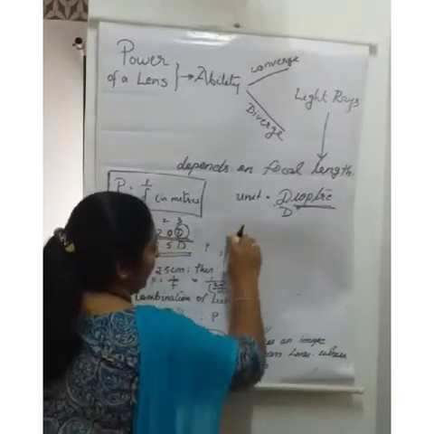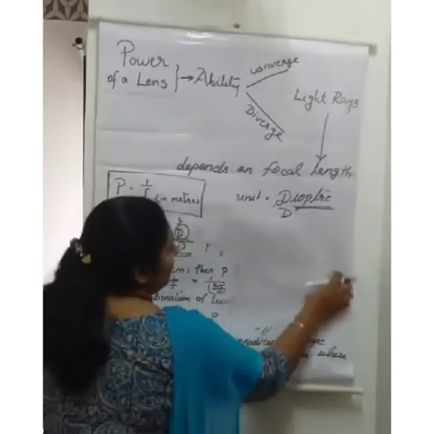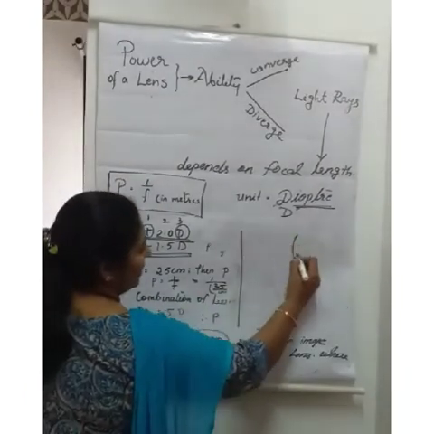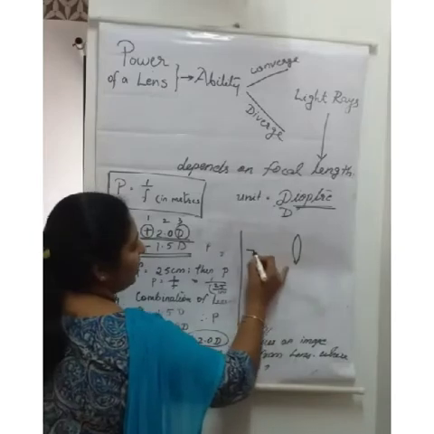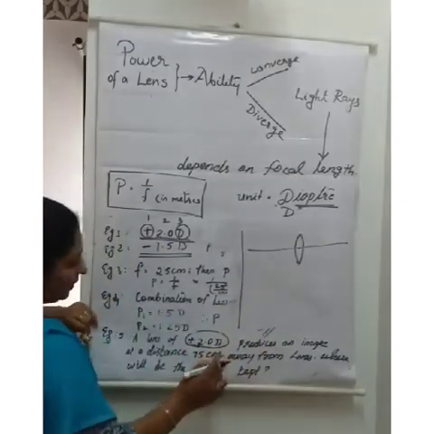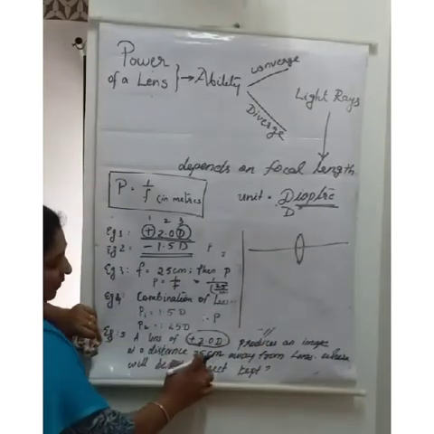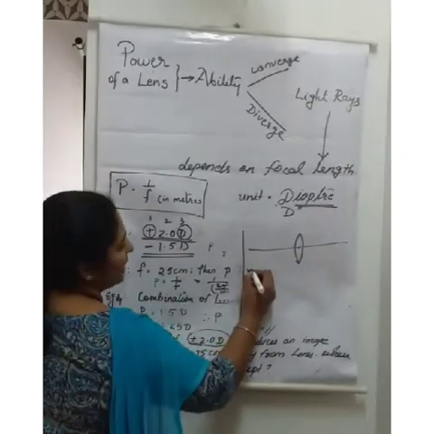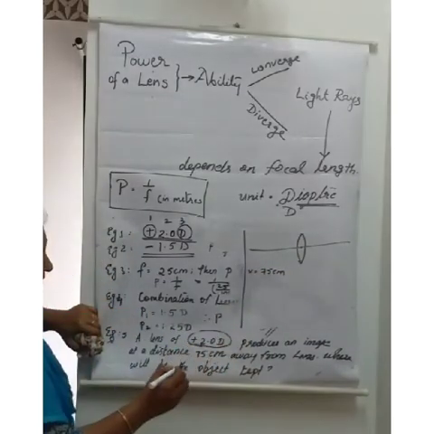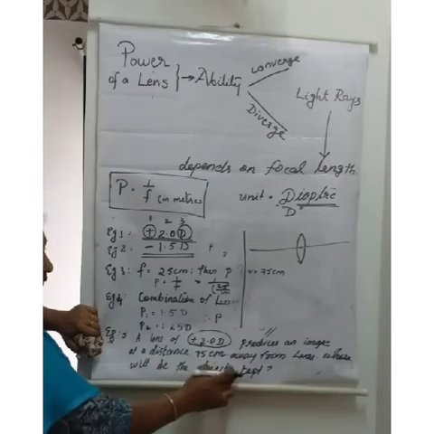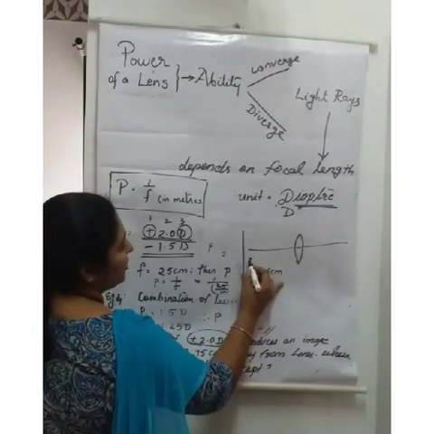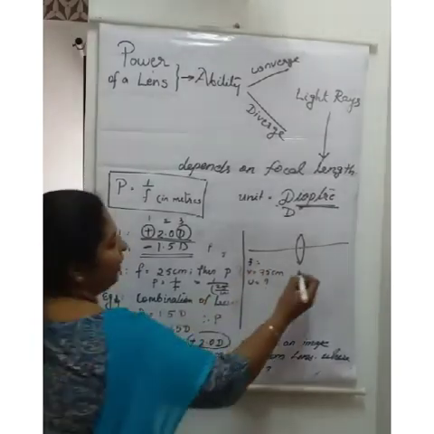Before finding it, let us get some clues. First we have to draw one convex lens. How did I find it is a convex lens? Because the power is given with a plus symbol. The image is at a distance of 75 centimeter, so V is given as 75 centimeter. Then we have to find where the object is kept. U is the question mark. F is not given, but I can find F.